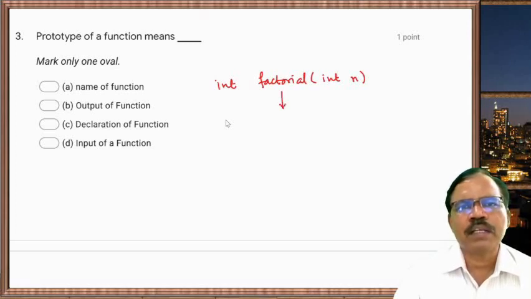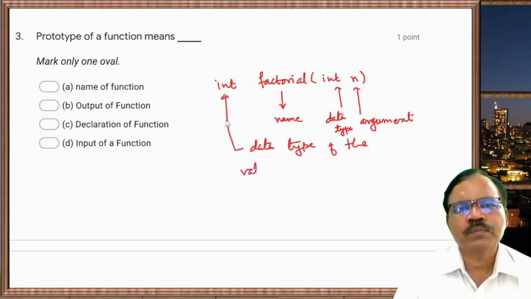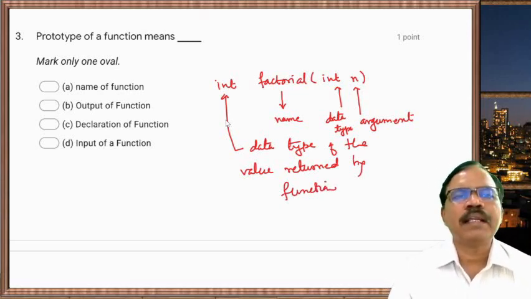This int n is the argument of the function, means value given to the function, and int is the data type of the argument, and this int means the data type of the value returned by the function. So function prototype is nothing but declaration of a function.